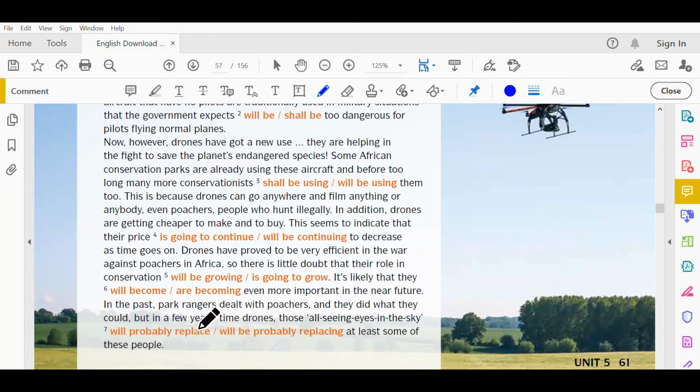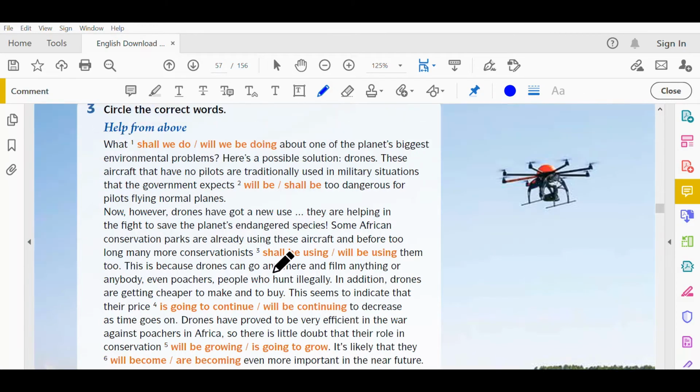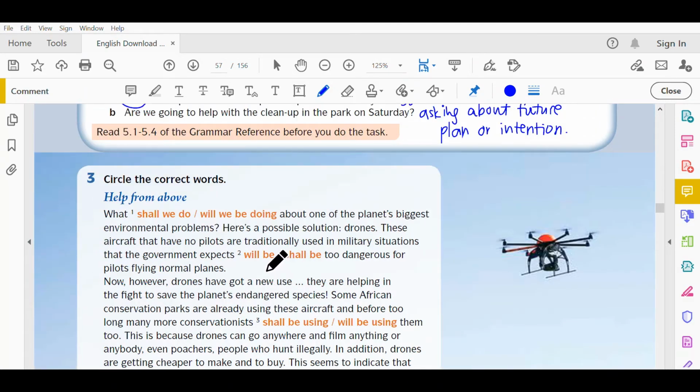Okay, so this text is about drones being used to conserve our environment, and you have to choose the correct words to use. Please take some time to do it on your own first, and you should pause the video now. Okay, right, I think you're done.